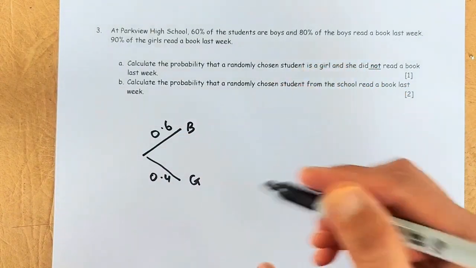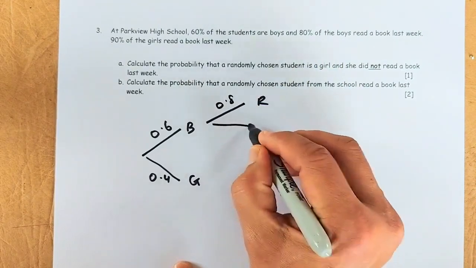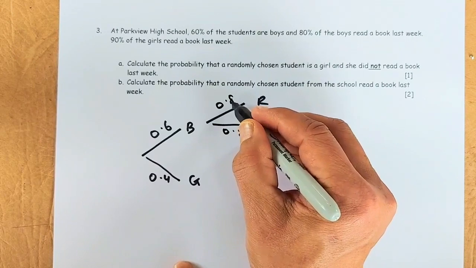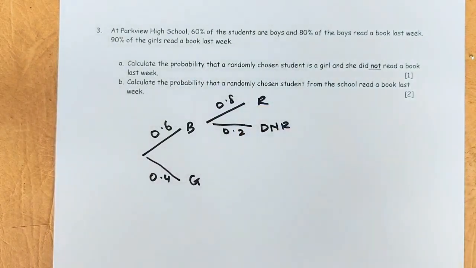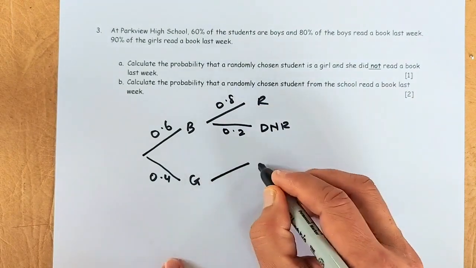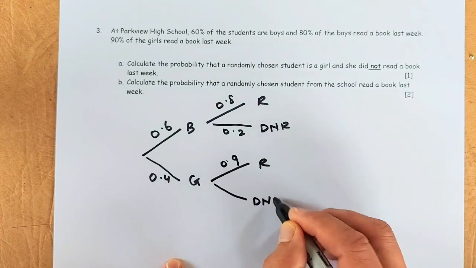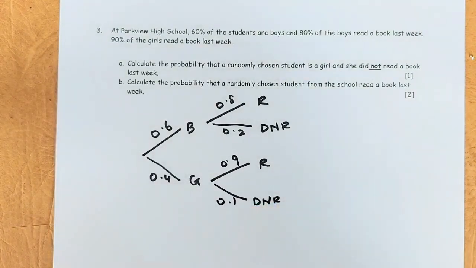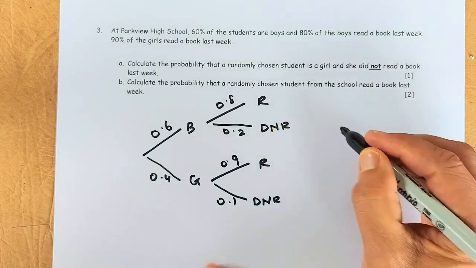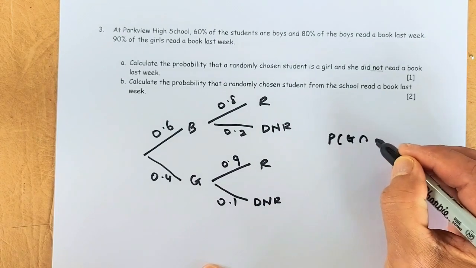Of the boys, 80% read the book. So boys who read is 80%, 0.8. Do not read is going to be 0.2, because if the readers are 0.8, 80%, the non-readers will be 20%, okay? 90% of the girls read the book, so girls read the book is 0.9, and did not read is going to be 0.1, okay? So that's the tree, and now they ask you, what is the probability of a girl and not read?